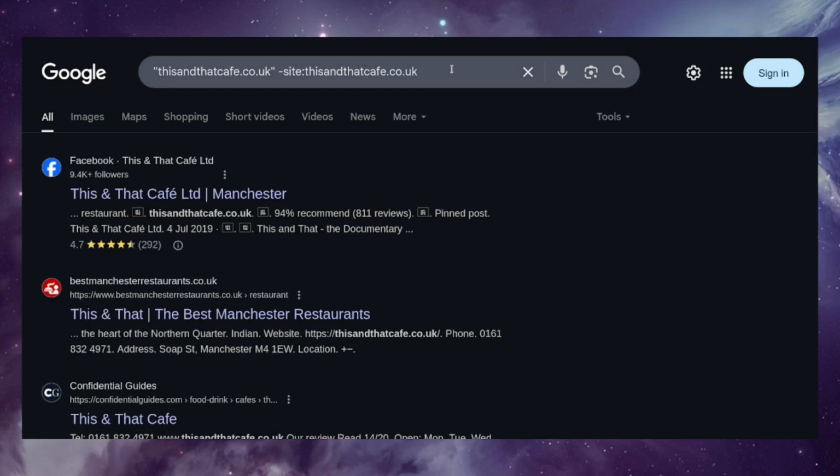Annoyingly, when you're using these kind of fancy search phrases, Google don't explain it to you in the search results, so you kind of have to know the tricks. But I'll put some links in the notes to places where you can find out other Google tricks. By putting -site:thisandthatcafe.co.uk, I've excluded the results from This and That's own website. This means that the results that are showing now are purely the external websites that link to the This and That website. And if we have a look at these, they're kind of what you'd expect.